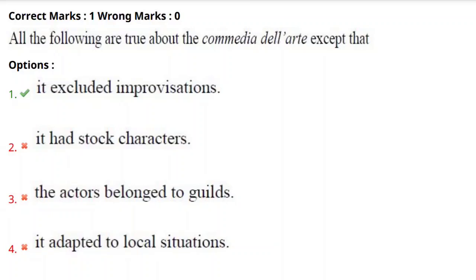Here the correct option is: it excluded improvisation. Commedia dell'arte included improvisation, so it is not true about Commedia dell'arte. So the correct option is the first one. Let's move towards the next question.